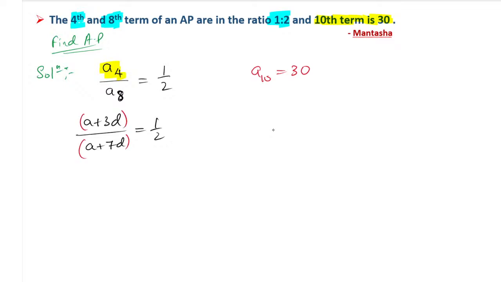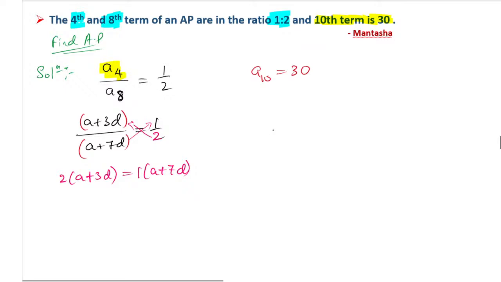If you won't put the bracket, definitely you will go wrong. So put that bracket properly. Second thing is, now this 2 we can shift it to the other side, and this A plus 7D I can shift it to the right hand side. What will happen? 2 into (A plus 3D) is equals to 1 into (A plus 7D).